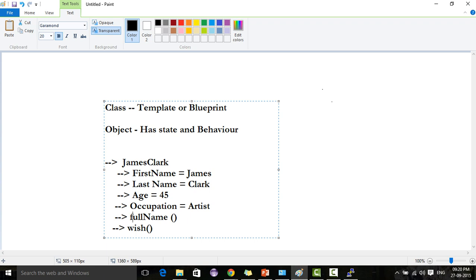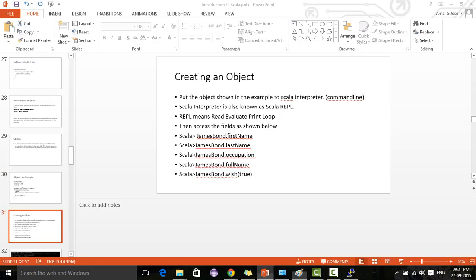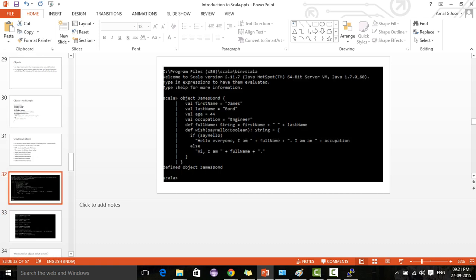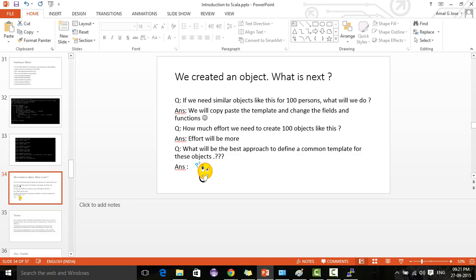It is a reusable thing because we are going to define a template. But if I define individual objects, and I want to define this for 1,000 people, it will be very difficult. So in that case, we will define a class for that. That is what we are going to do next. These slides explain how to use that.